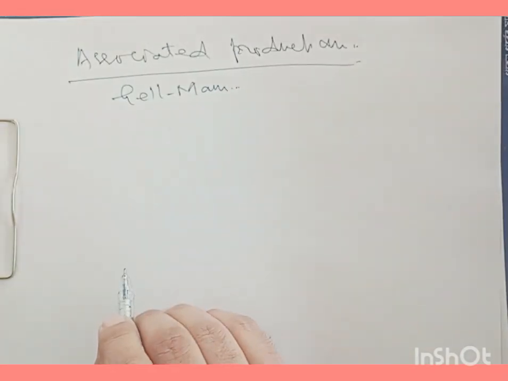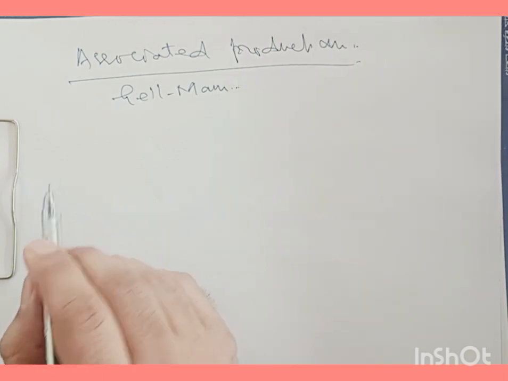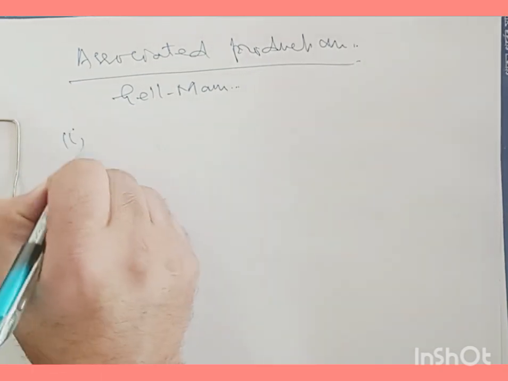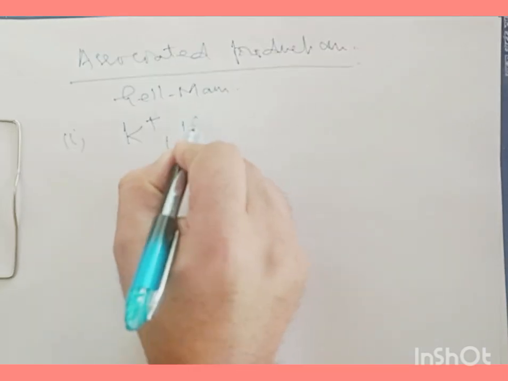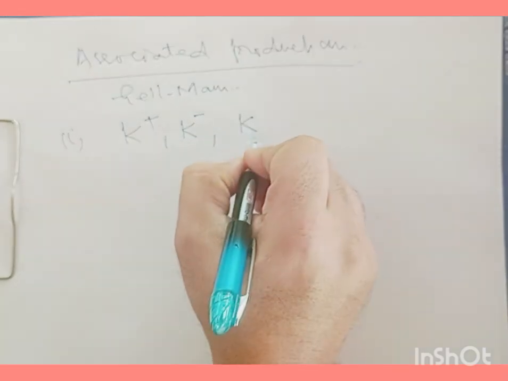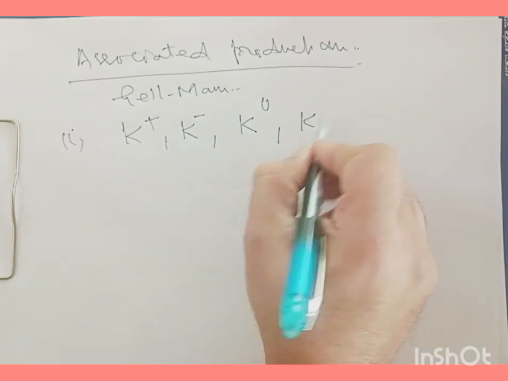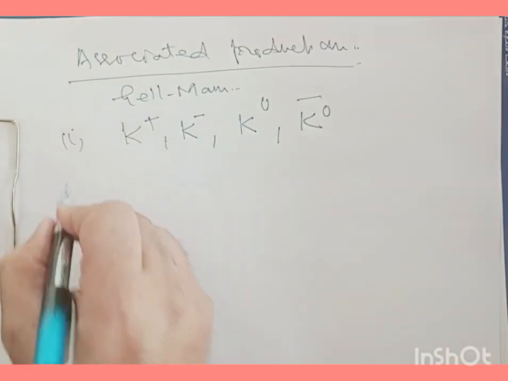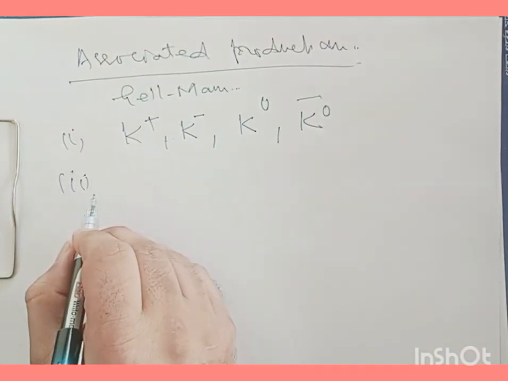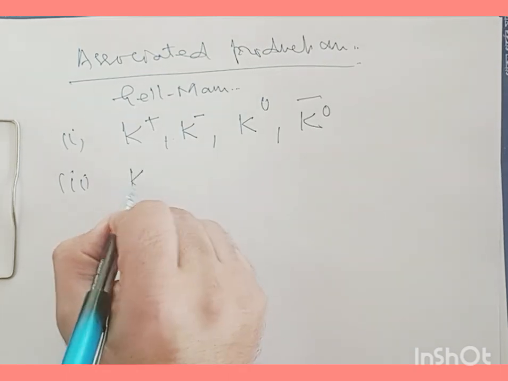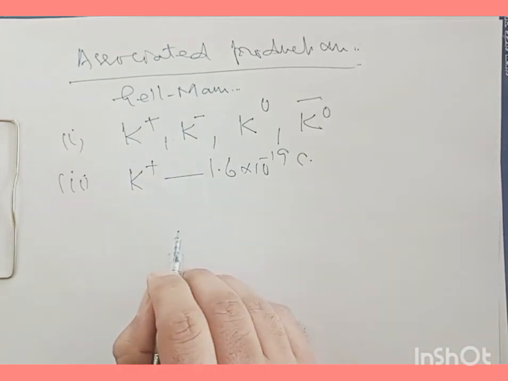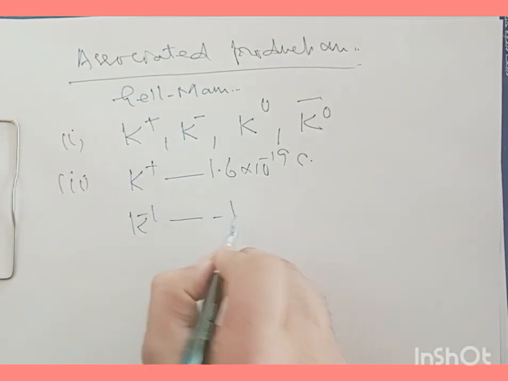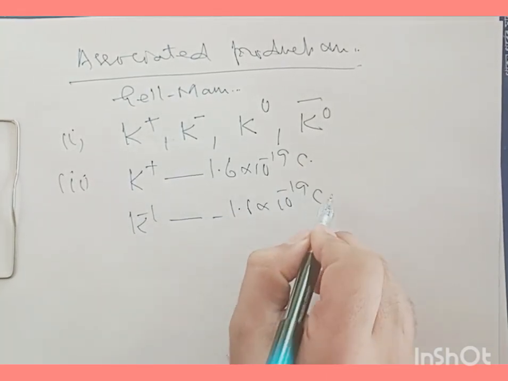Now, talking about the properties of these K mesons, we have 4 types of K mesons. We have K plus, its antiparticle K minus, K0, and its antiparticle K0 bar. The next important property is that the K plus meson has a charge of simply the charge of the electron magnitude, and K minus has a charge of minus 1.6 times 10 to the power of minus 19 coulombs.